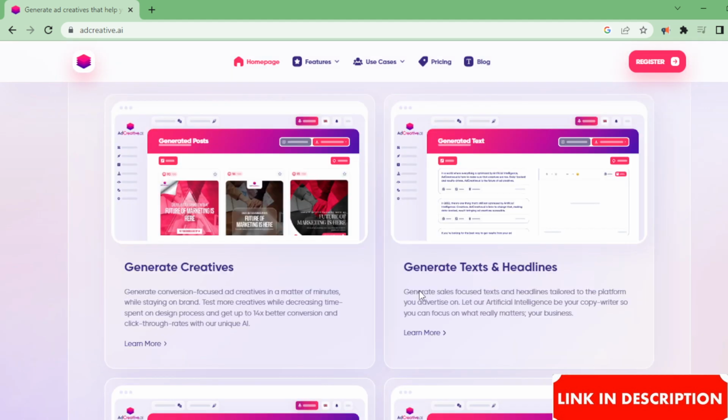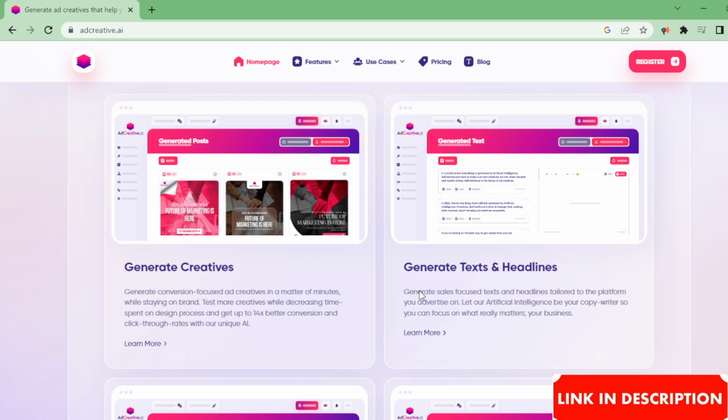Generate creatives. Generate conversion-focused ad creatives in a matter of minutes, while staying on brand. Test more creatives while decreasing time spent on the design process and get up to 14x better conversion and click-through rates with our unique AI.